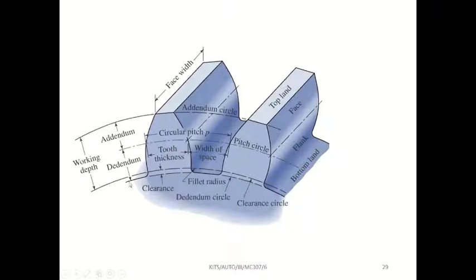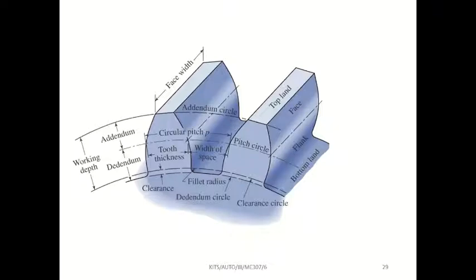Above the dedendum circle, there is one more circle. Can you see the cursor? Above the dedendum circle, there is one more circle. That is called the clearance circle.